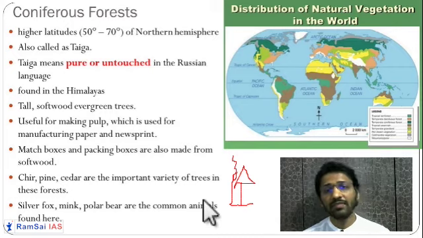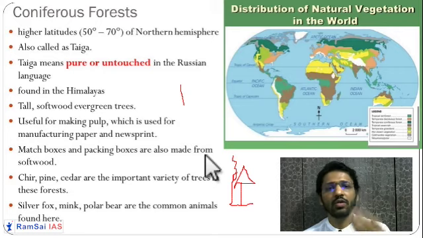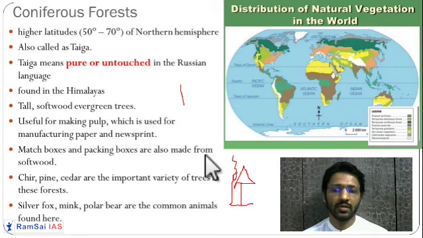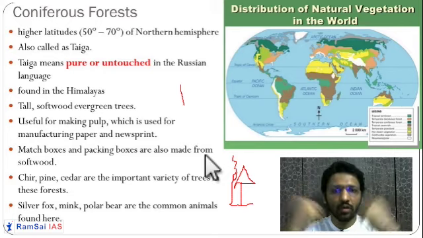Again, the leaves of these trees are not broad leaves. They are needle-shaped leaves. When leaves are needle-shaped, they will not hold water or ice on them and will not rupture because of that. If leaves are broad, like in the evergreen type of forest, they will rupture because of the ice.